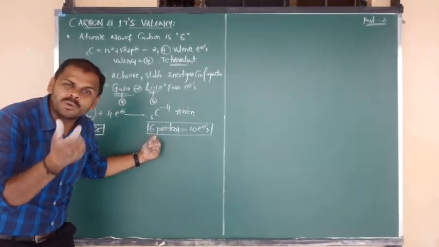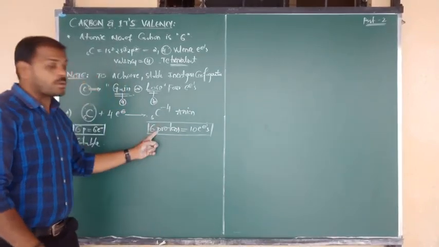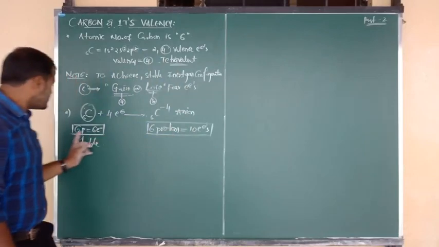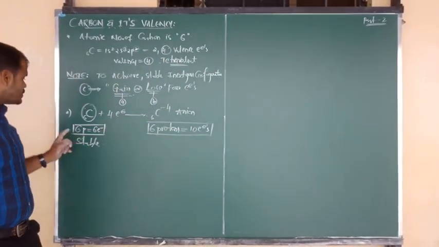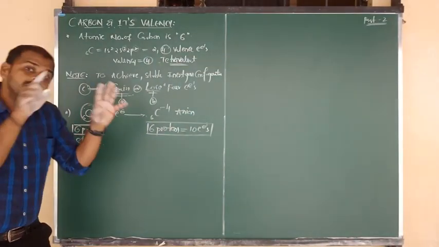Only 6 protons are present inside the nucleus. So a nucleus with 6 protons cannot hold the 10 electrons. 6 protons, 6 neutral electrons. So 6 protons present inside the nucleus can easily hold the 6 electrons.